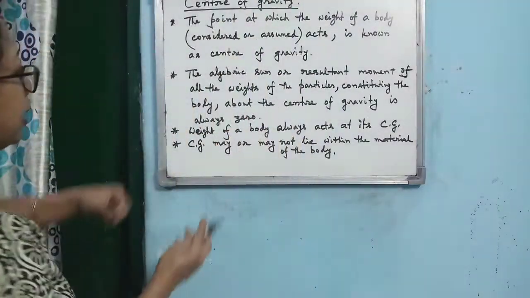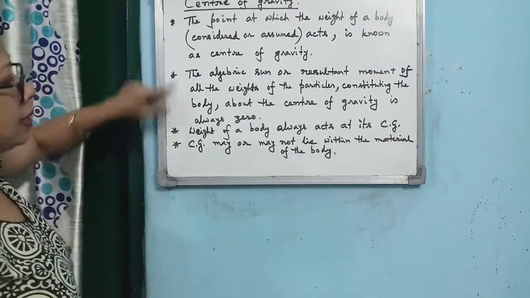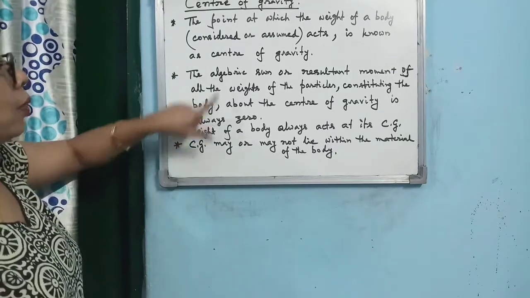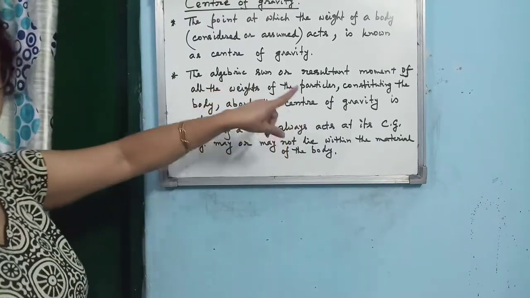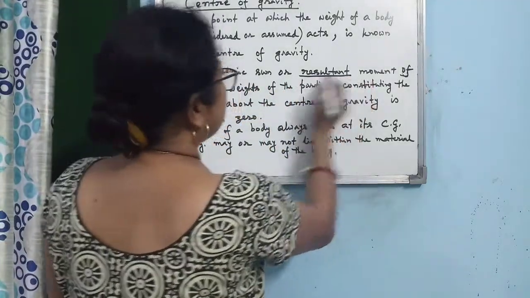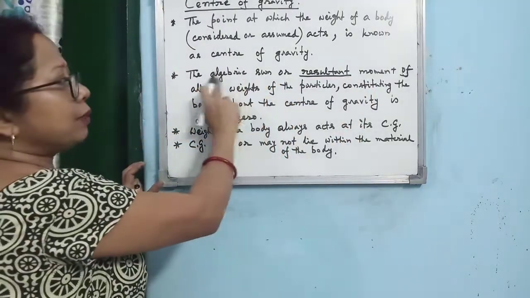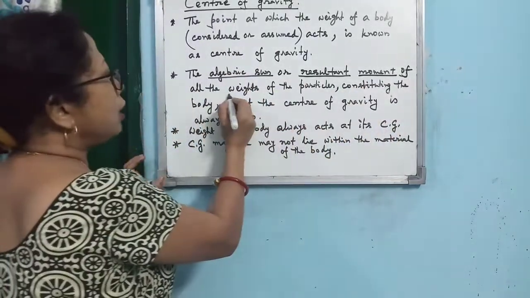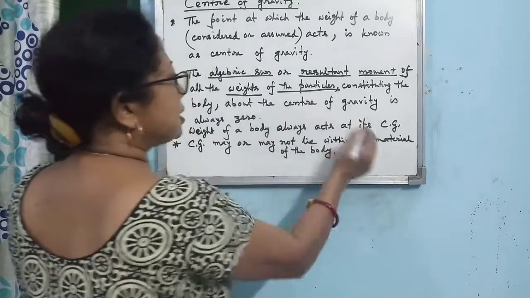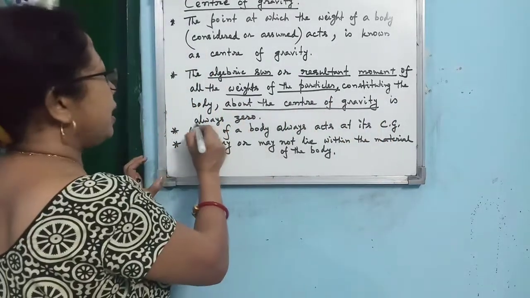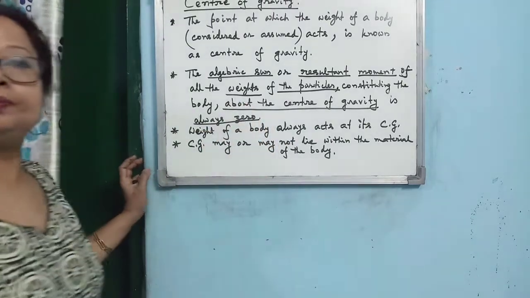So these are the 3 points. These are the characteristics of the center of gravity. So what is the first characteristic? Already I said that the algebraic sum or resultant moment of all the weights of the particles constituting the body about the center of gravity is always 0.